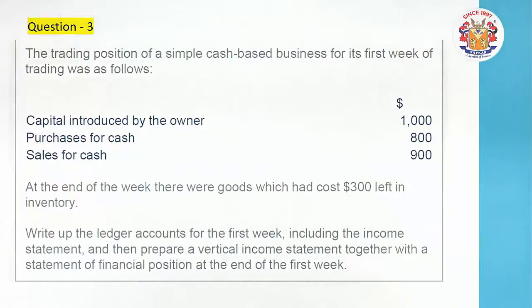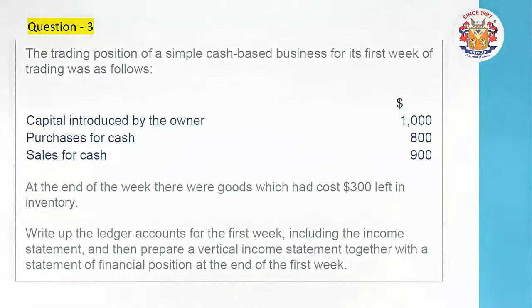Hope you understood this. Now friends, purchase for cash, another one. The goods came in in the name of purchase, money goes out, the cash. So accordingly the entry will be purchase debit, cash credit. Next one, the sales for cash.